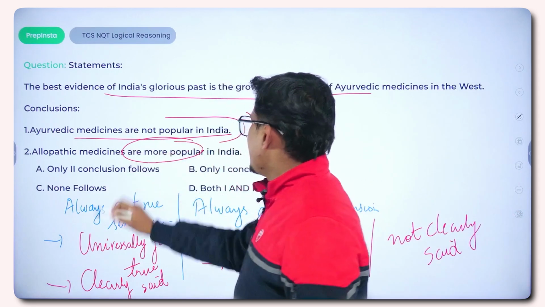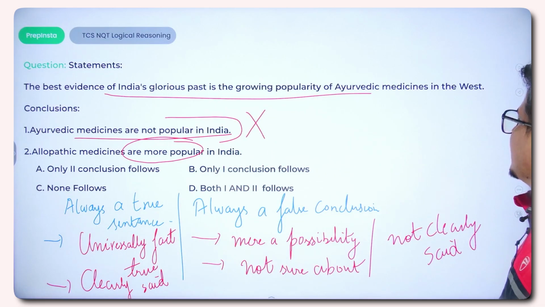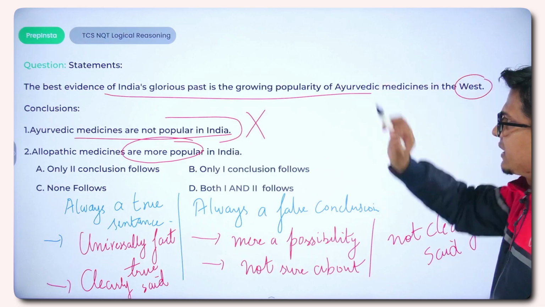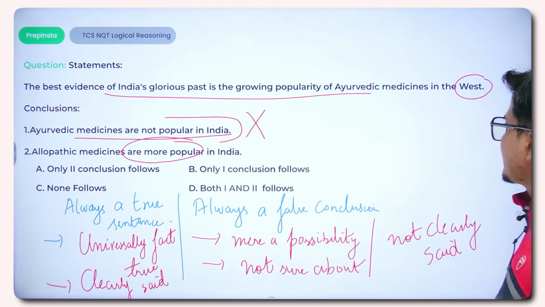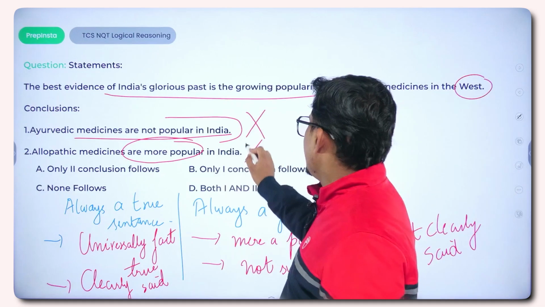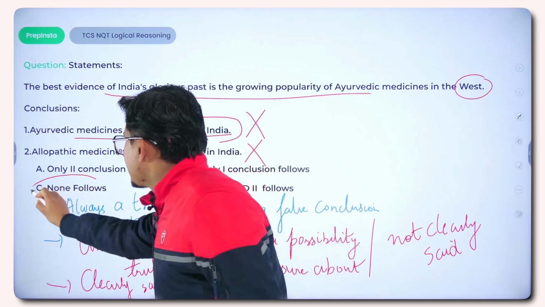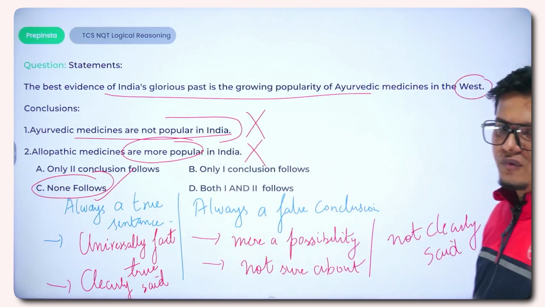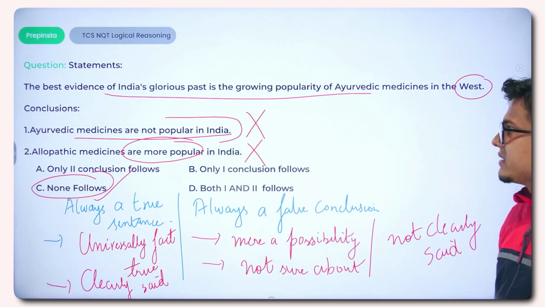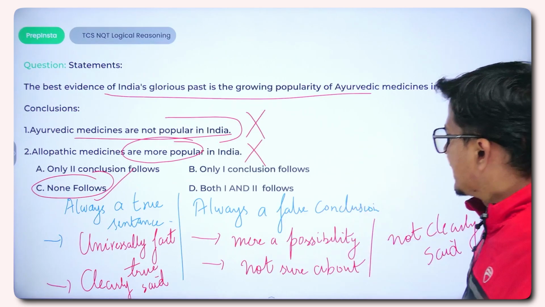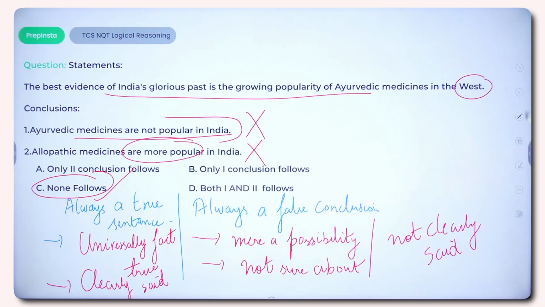So here are more popular means, their comparison in terms of India, right, from the West. But in the given statement there is no reference to allopathic medicines with regard to India. So this statement will always go wrong. So the right answer to this particular question would be option C, that is none follows. Why none follows? Because both of the statements have no reference with regard to India. So these both are independently wrong, and we have the right option, that is none follows.